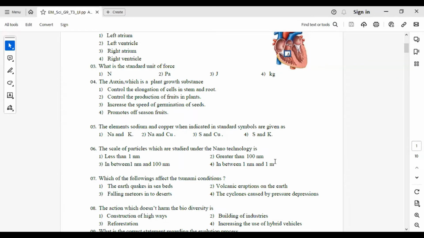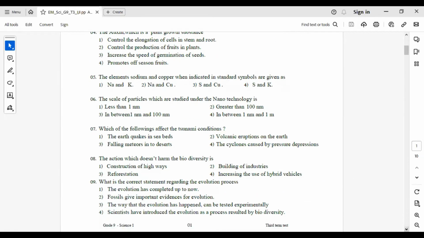Question number 5. The elements sodium and copper, when indicated in standard symbols, are given. Answer number 2: sodium is Na, copper is Cu. K means potassium, S is sulfur.